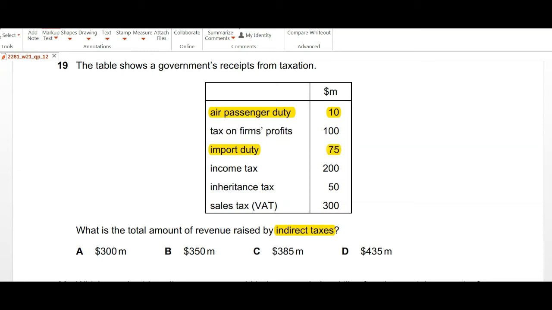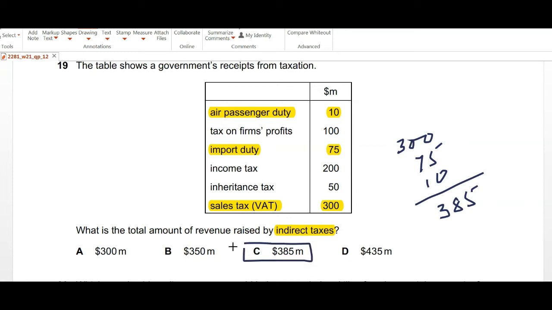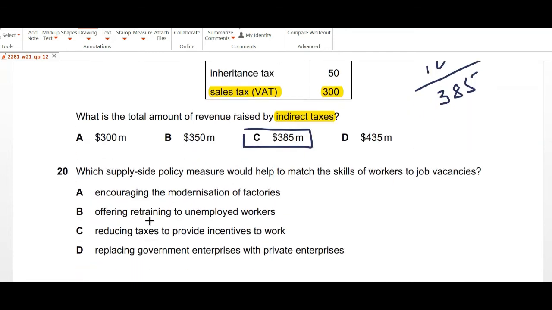Income tax is a direct tax. Inheritance tax is also a direct tax, and sales tax is a classic example of indirect tax, because that is what you're paying on what you're spending. So 300 plus 75 plus 10, that makes it 385. So 385 is the total amount that they're receiving in form of indirect taxes.